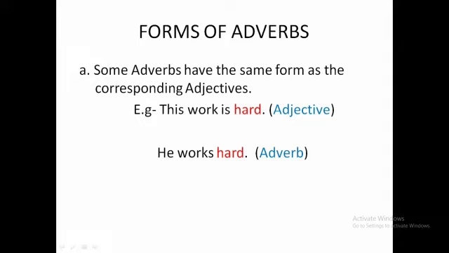And now, let's look into one more example. He works hard. Here, hard is the adverb which describes the manner in which he works. So students, in the above sentences we find that hard is used as an adjective as well as an adverb.